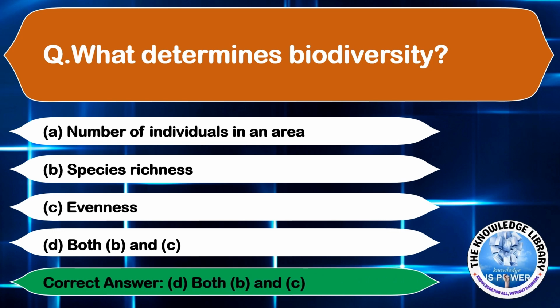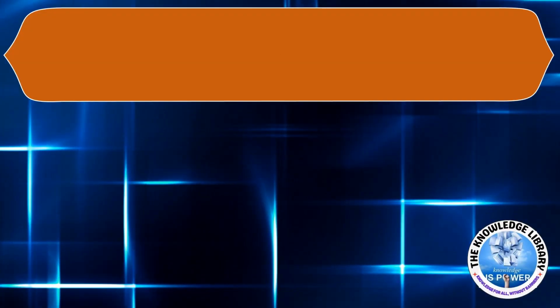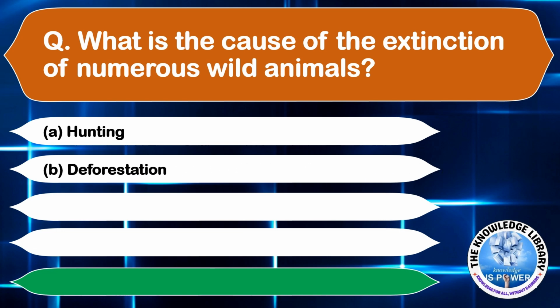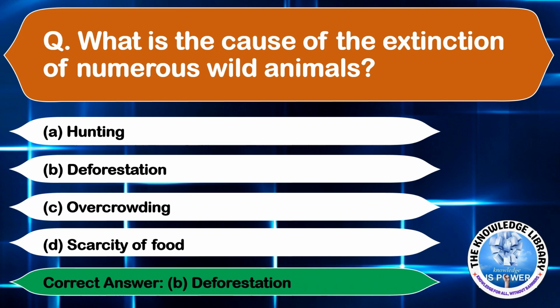Moving on to the next question. What is the cause of the extinction of numerous wild animals? Option A, hunting. Option B, deforestation. Option C, overcrowding. And option D, scarcity of food. The correct answer is option B, deforestation.